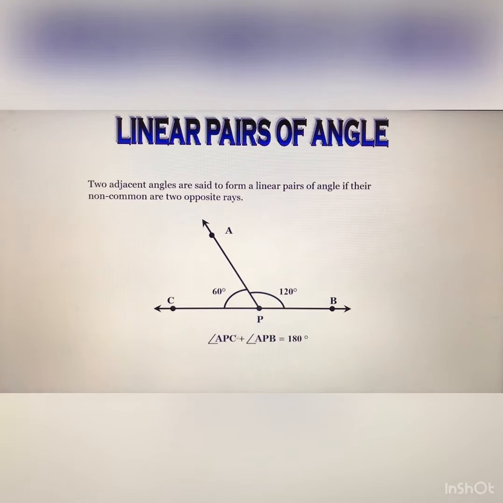So keep in mind what is the meaning of linear pair. If the sum of two angles is 180 degree and they have a common arm with two non-common arms in opposite directions of the common arm, they make a linear pair of angles. So 60 degree plus 120 degree is 180 degree. In that case, you can see that angle APC and angle APB are a linear pair.